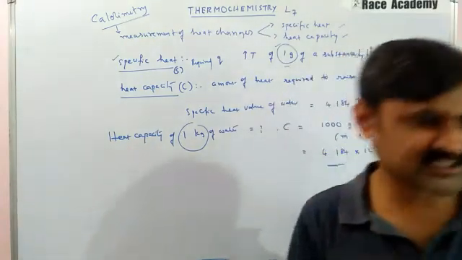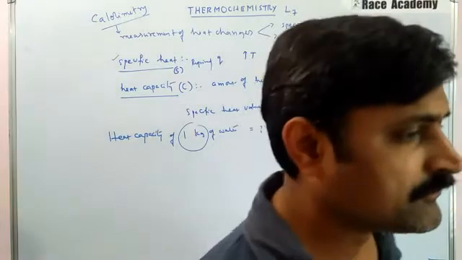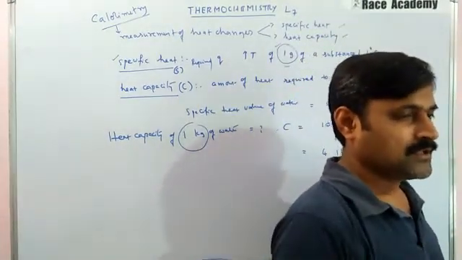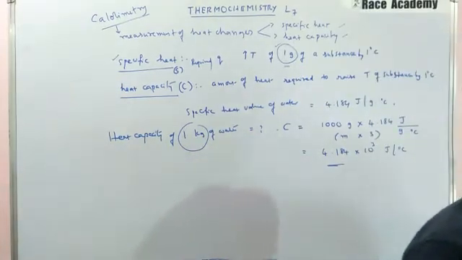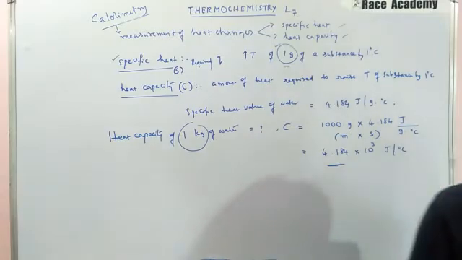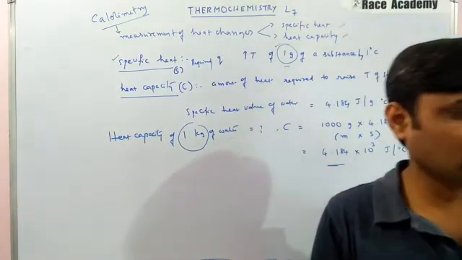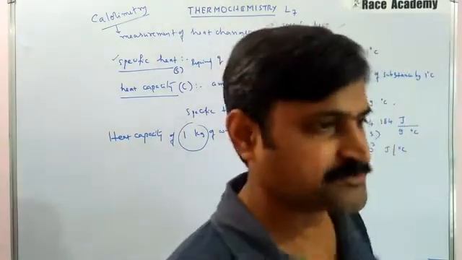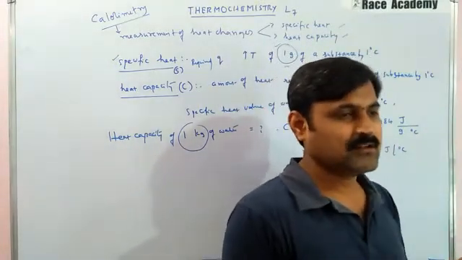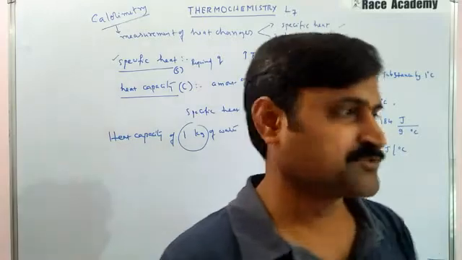Now, in this discussion, we have identified one thing: heat capacity is typically given for an object rather than a substance. That means an object may be a given quantity of a particular substance.